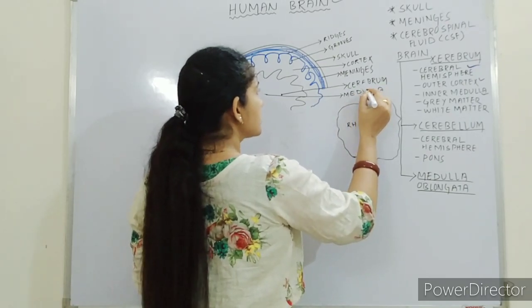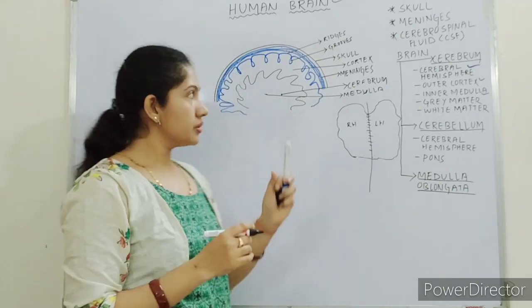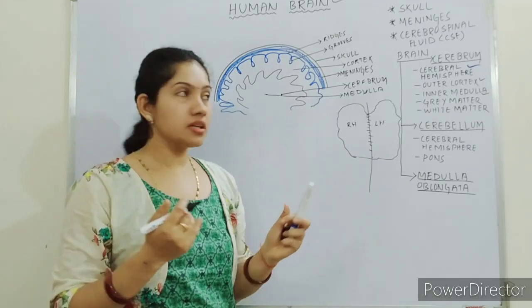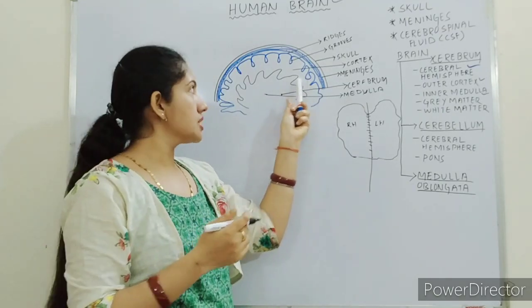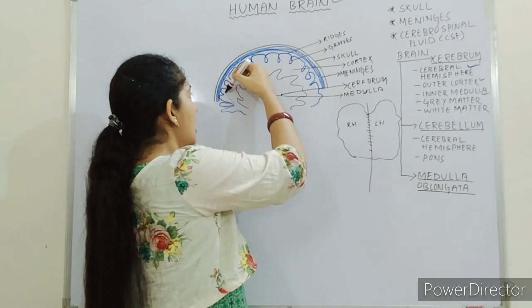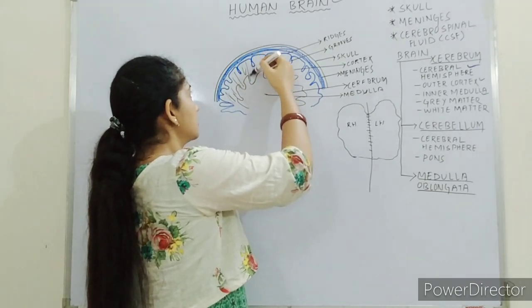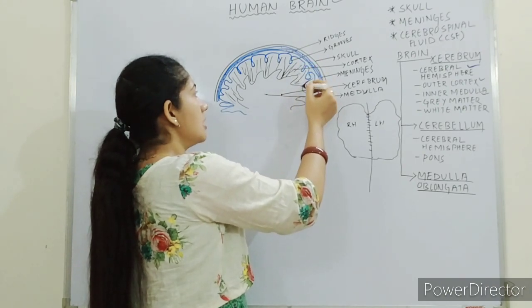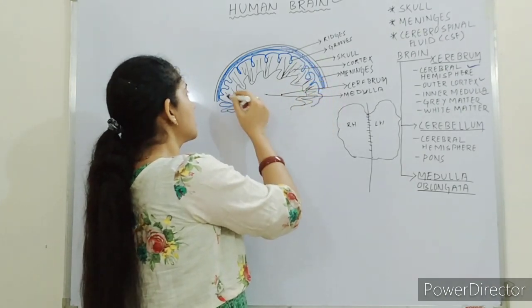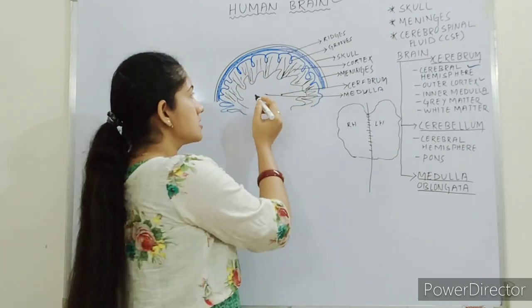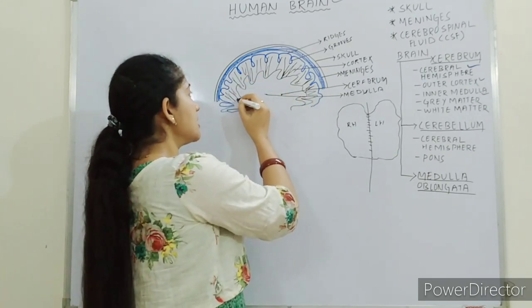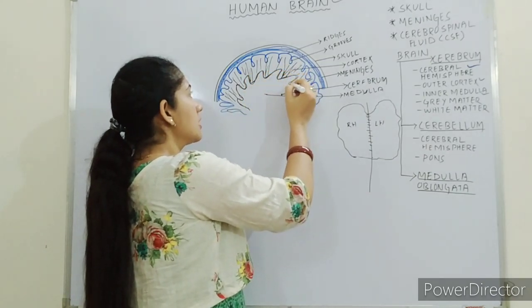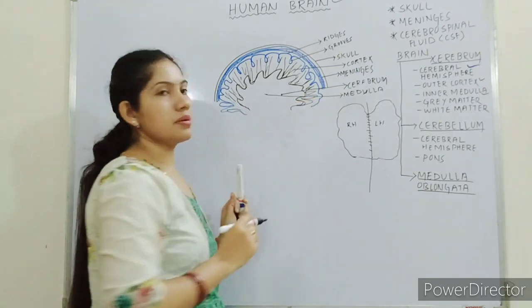Okay, cortex and medulla. The brain has two divisions. You can see this is the outer surface. We call it what? Cortex. And this is the inner surface. We call it what? Medulla. Okay? Outer cortex and inner medulla.